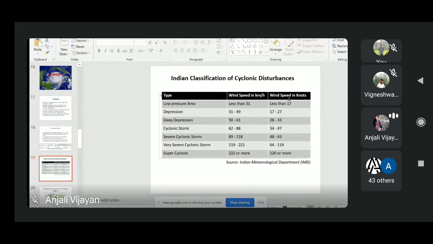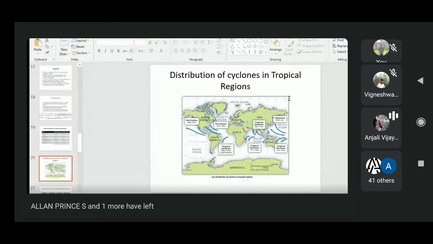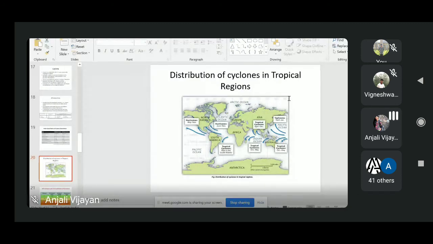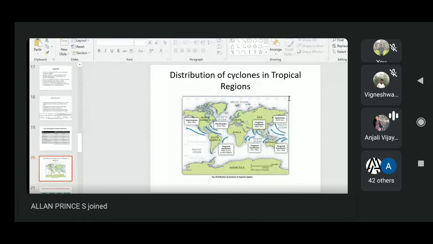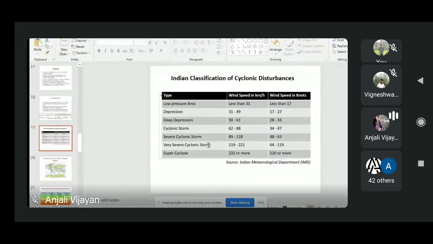Now there are different names used for tropical cyclones in different parts of the world. Let us see what the different terms are. These are the different terminologies used for tropical cyclones in different parts of the world. For example, these are mainly for cyclones with a wind speed of 119 kilometers per hour. If it is more than 119 kilometers per hour, it will come in the very severe cyclonic storm category.